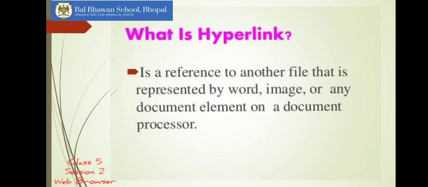Text hyperlinks are often blue in color and are underlined, usually underlined. When you move the mouse cursor over a hyperlink or text or image, that arrow turns into a small hand pointing at the link. Now when you click it, a new page will open in the same page or in a new window. Hyperlinks often are referred to as links in common web pages.